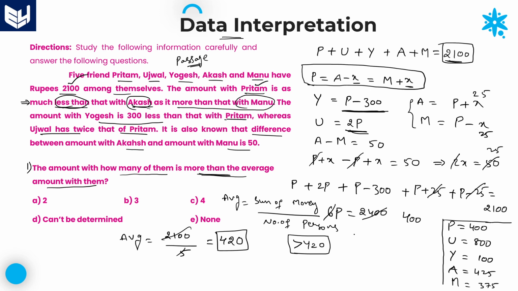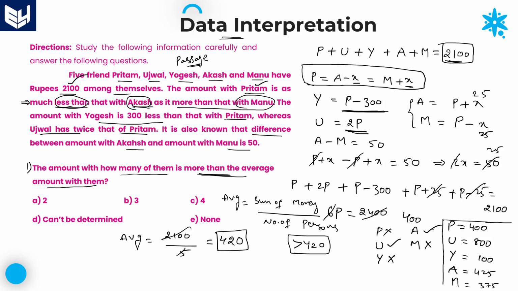Take a look at the values. Preetham is 400, so Preetham is not counted. Next, Ujjwal has 800 rupees, therefore you can count Ujjwal. Yogesh's amount is only 100, so you should not count Yogesh. Next, Akash has 425, so you can count Akash. And Manu has only 375, which is less than 420, so you should not count Manu.